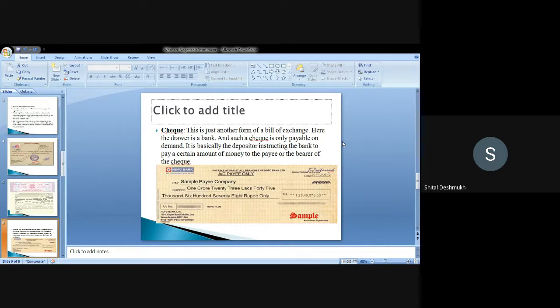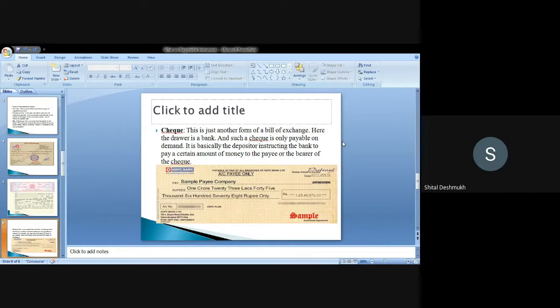Another thing is the money order. A money order of the Indian Post is not a negotiable instrument. And the third thing is that treasury orders are also not included as negotiable instruments.